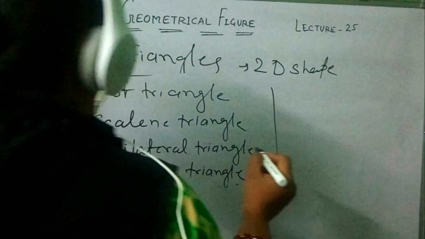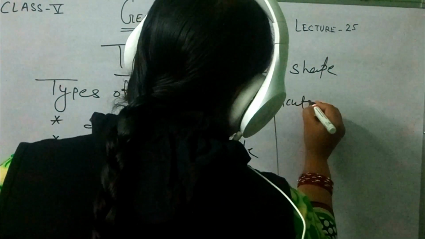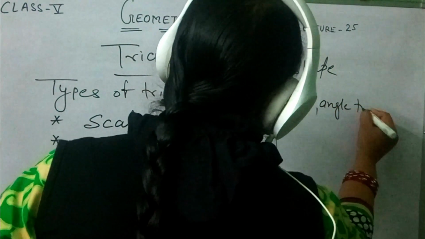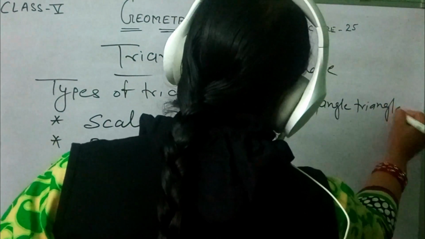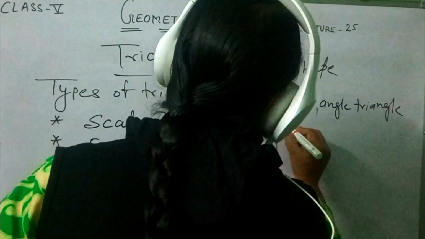Another, according to the angles, is the acute angle triangle. Next one is the obtuse angle triangle.